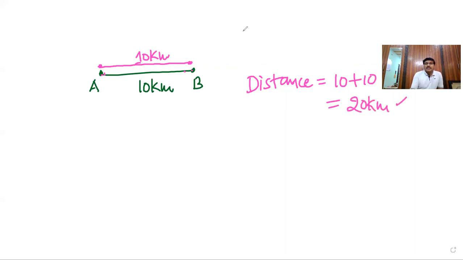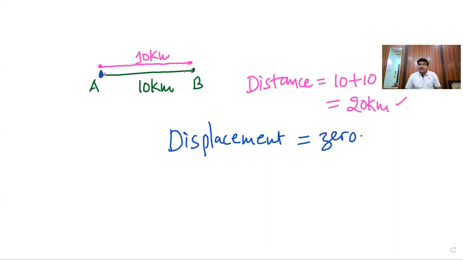But look at displacement. He goes from A to B, 10 kilometers, and comes back from B to A. Wherever his journey started, the initial point A, he is again coming back to the initial point, so there is no displacement. Displacement is zero in this case. That means velocity, which we discuss in the next session, is displacement by time. So velocity can be zero in this case, but speed, distance by time, cannot be zero.